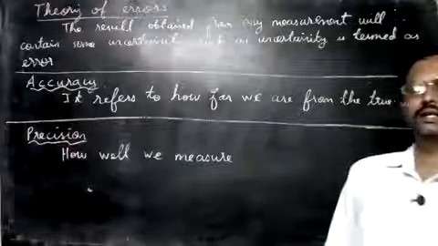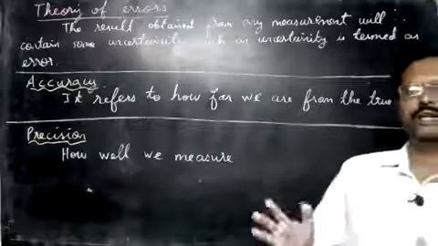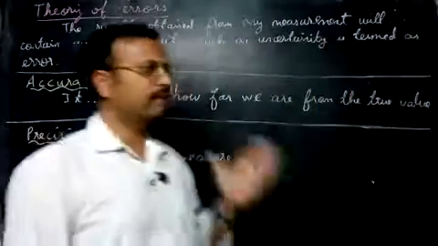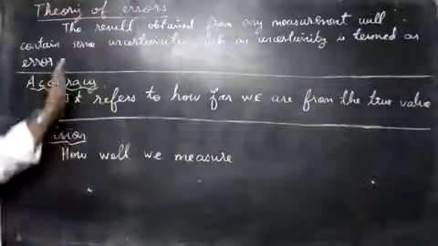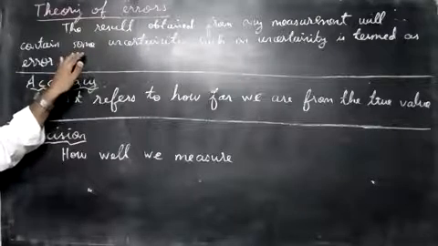So let us now go to the new topic, that is theory of errors. Any reading that we take will have some errors. So let's see what an error means. Let's go to the definition now. The result obtained from any measurement will contain some uncertainty. Such an uncertainty is termed as an error.